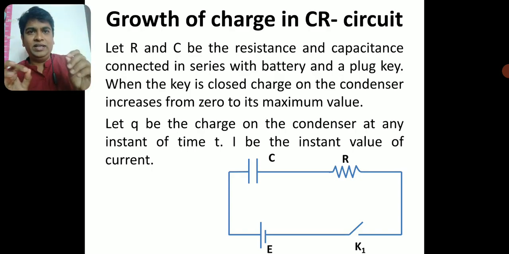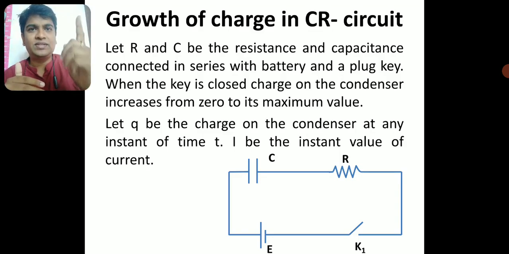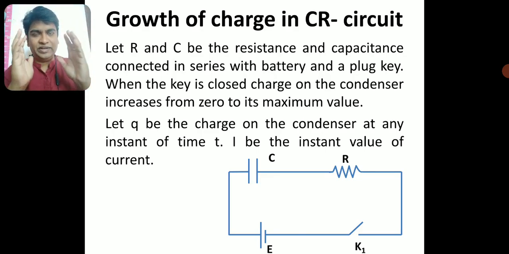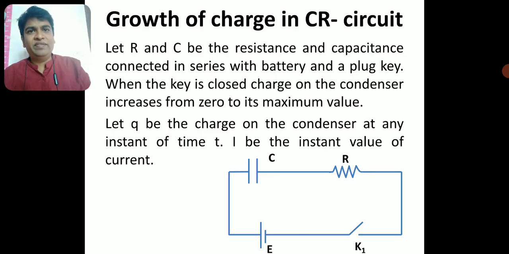If I look at any instant of time t, the charge on the capacitor is Q. I am defining the charge on the capacitor as Q at any instant of time t, and I is the instantaneous current flowing through the capacitor at that instant. At any instant of time t, the charge is Q and the current is I. These are the things which I am defining. Now I am going for the derivation.